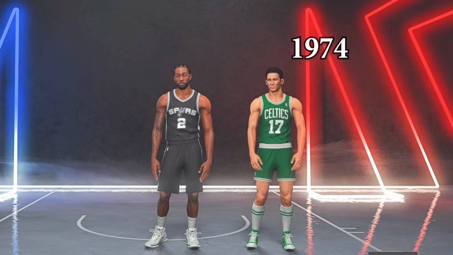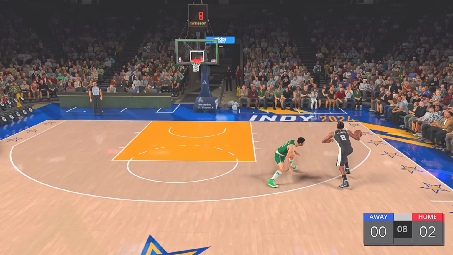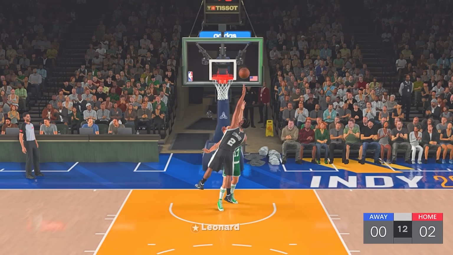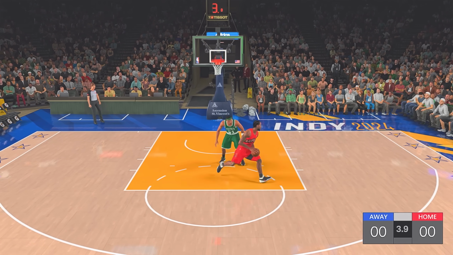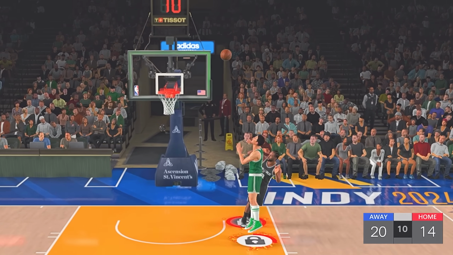After them was John Havlicek versus Spurs Kawhi Leonard. For this video, if a player won finals MVP multiple times on the same team, I just used the best version of them in the tournament from that team, but if a player won on different teams, they will have each version of them in the tournament, but Kawhi won 22-14.